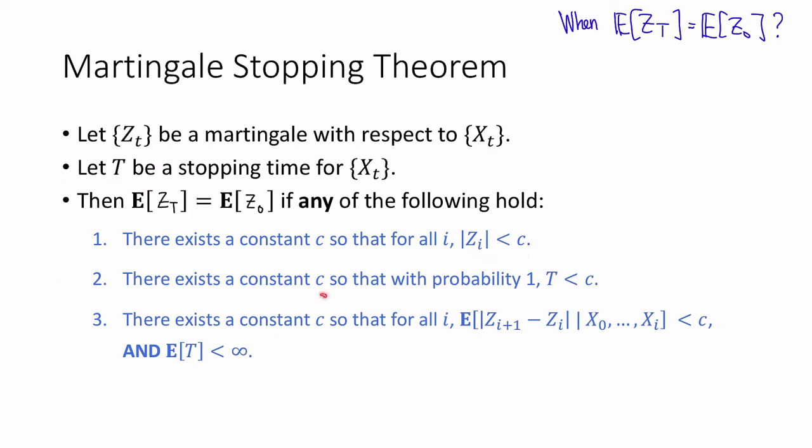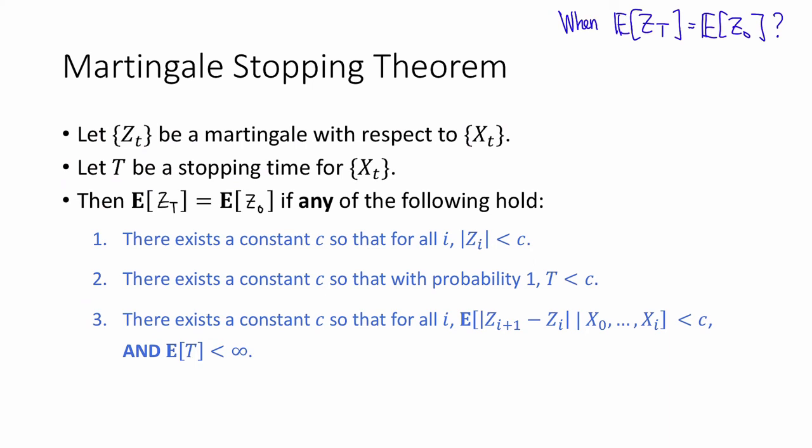Second, if there exists some constant c, so that with probability 1, T, my stopping time, is strictly less than c. Or thing 3, there exists some constant c, so that for all i, this martingale difference, Zi+1 minus Zi, conditioned on everything before, in expectation is strictly less than c, and the additional constraint that the expected value of T is finite.